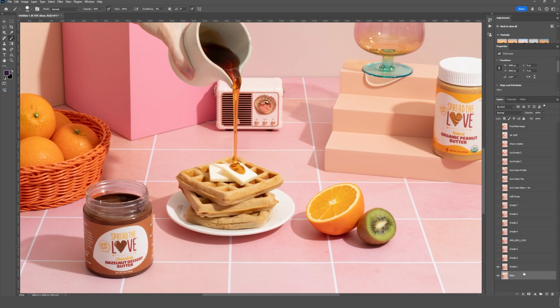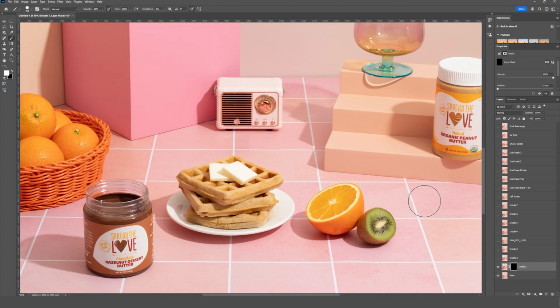So for every single layer that we're going to be working on, the first thing we want to do is add a layer mask. And you can see that's going to give you a white mask to start off with. This just means that this entire photo is visible on top of your base layer. And what we want to do is actually hide this entire photo and then just paint in with a white brush the areas that we want to keep. So to do that, we need to invert our layer mask by hitting Control or Command I. And you can see that has now turned into a black mask.